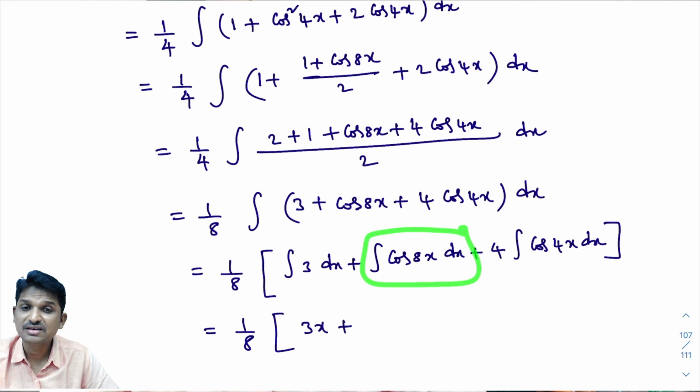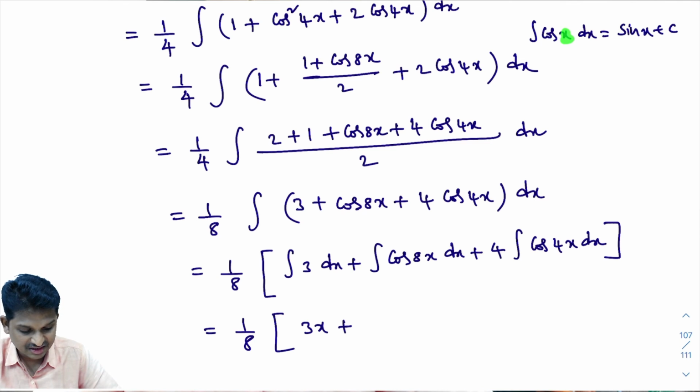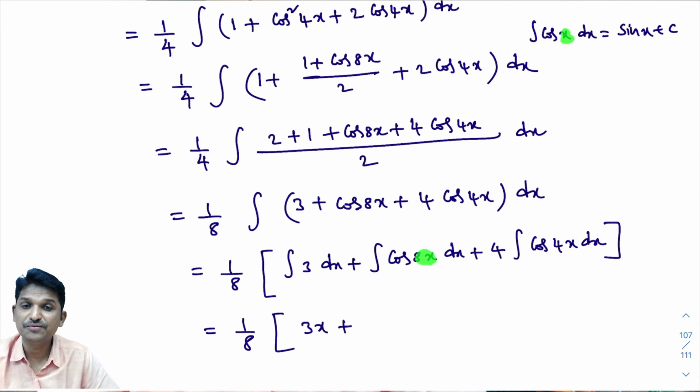How will you write this integral of cos 8x dx? Look here. You know this formula: the integral of cos x dx is sin x plus c. Correct? Yes, you know this formula. Here, in place of x, 8x is there. In place of x, if ax plus b is present, then we will write its answer directly.